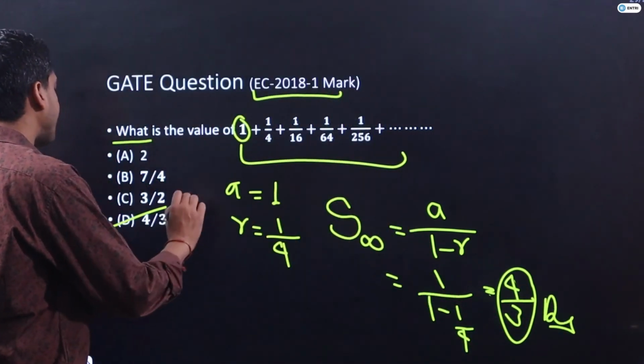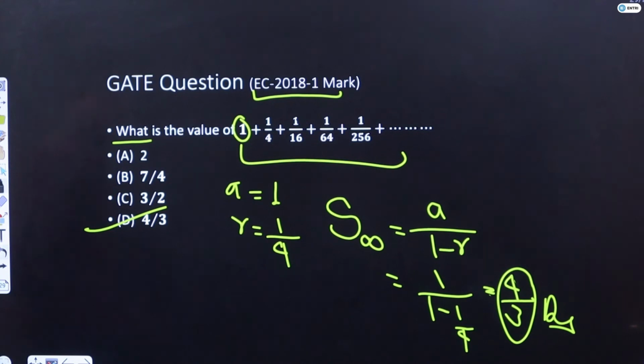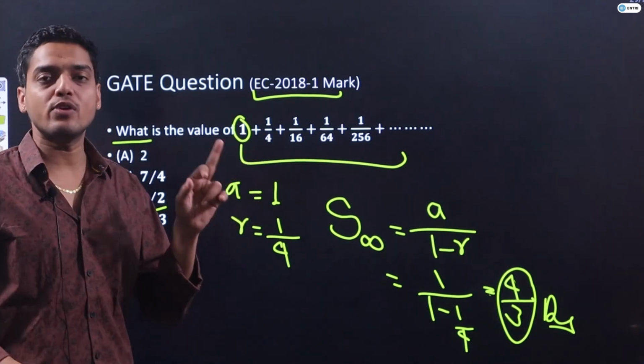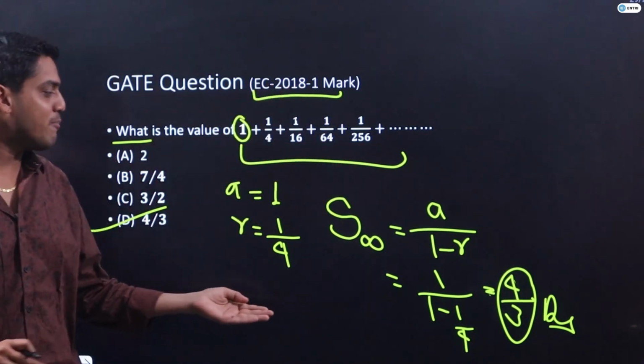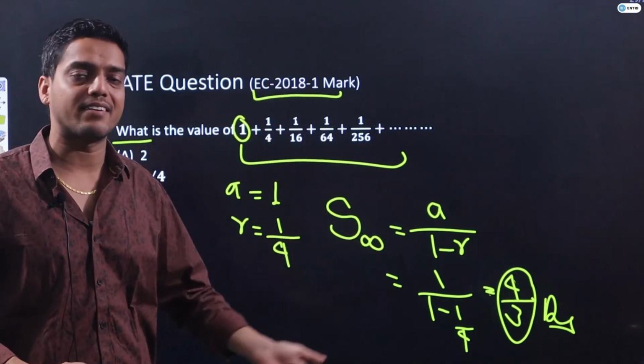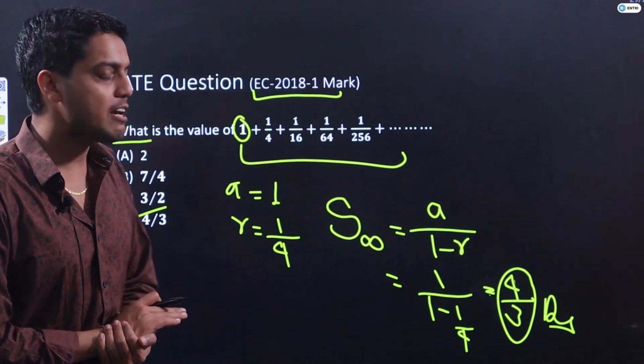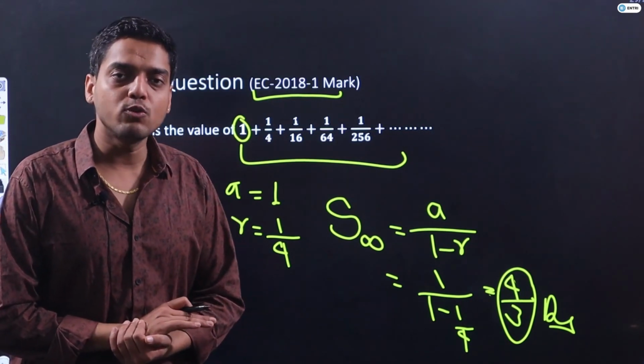I think it was a gifted question, guys. The EC paper was effectively only of 99 marks for students because this 1 mark question was very easy. It can be scored in less than 10 or 20 seconds. I hope each and everything is clear, guys. Let's move to the next question.